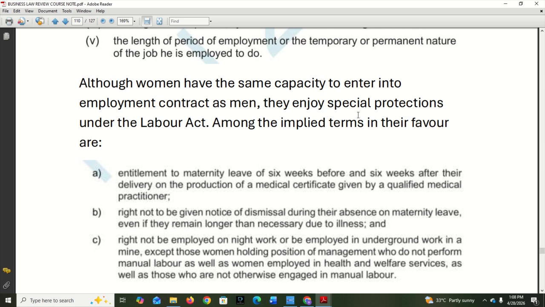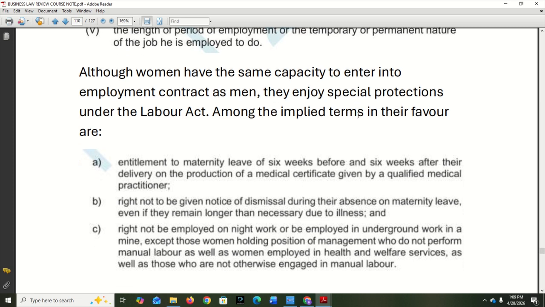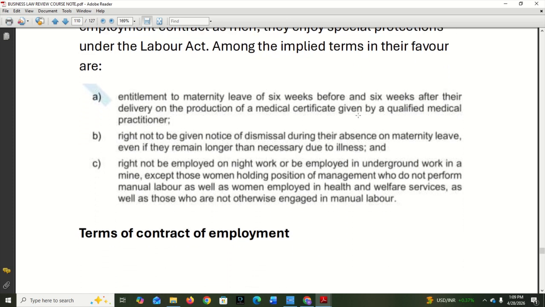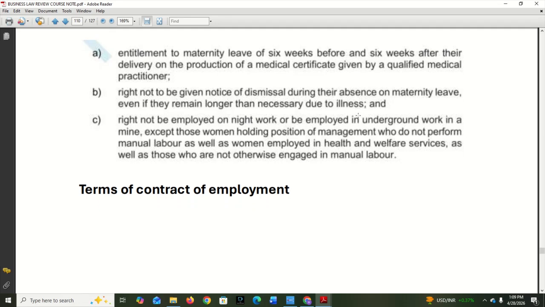Now, although women have the same capacity to enter into employment contracts as men, they enjoy some special protection under the Labour Act. Among the implied terms in their favour are: one, entitlement to maternity leave of 6 weeks before and 6 weeks after their delivery on the production of a medical certificate.